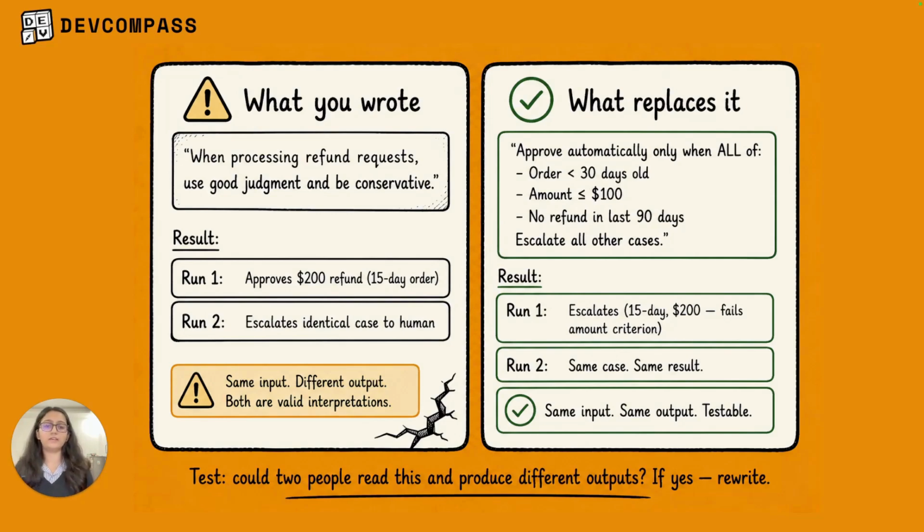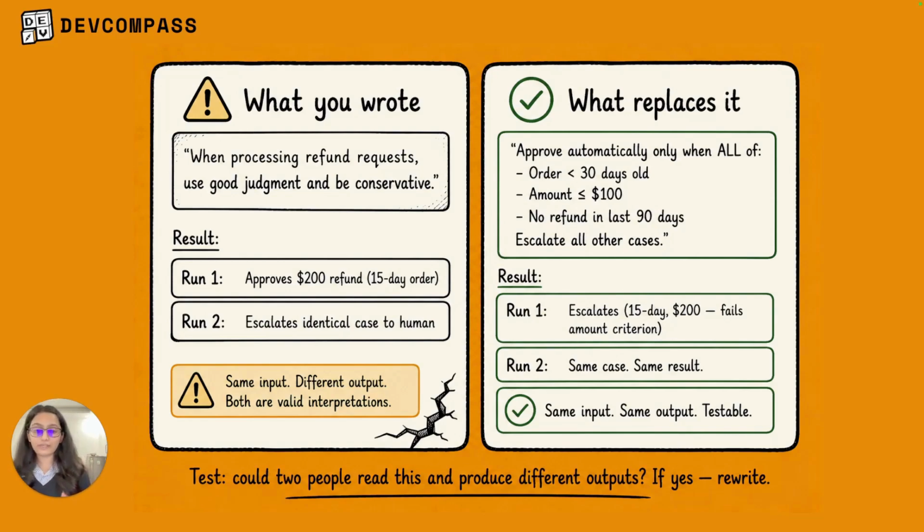Now let's look at the two run results. Run 1 escalates because it's a $200 amount, so it fails the amount criteria. Run 2, same case, same result. The bottom says same input, same output, testable. So no guessing, no interpretation. Throughout these videos that we have covered, we really don't want Claude to enter its guessing and interpretation stage because it leads to a lot of problems later.